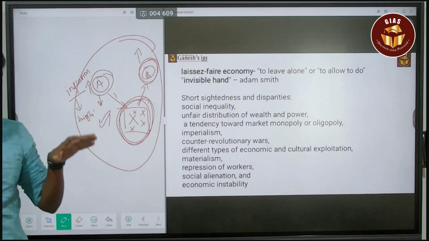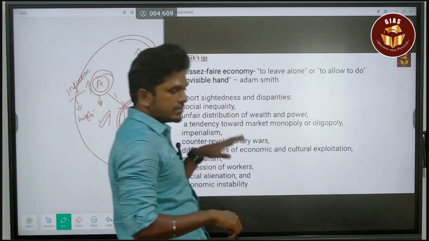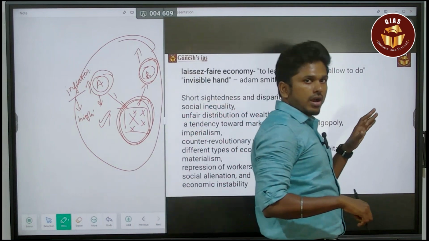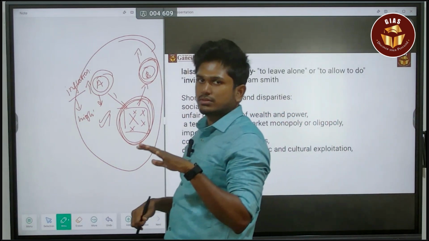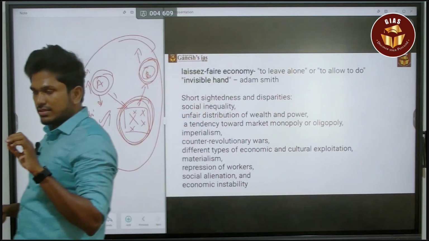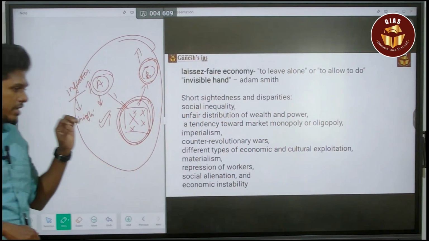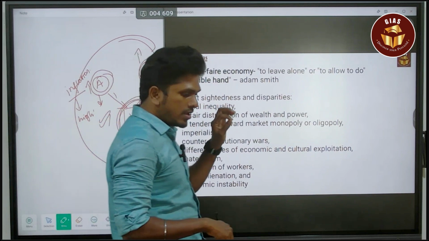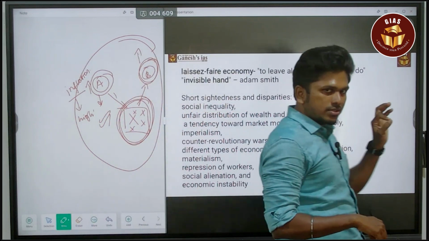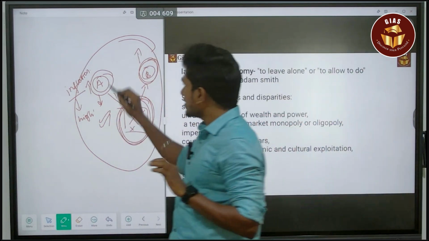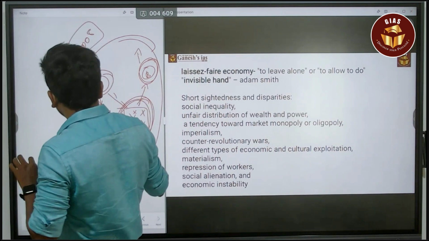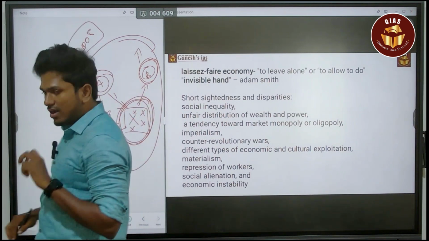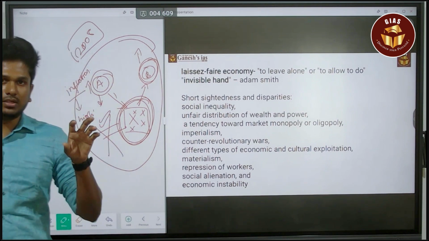But when it comes to the 2008 economic crisis, this crisis happened in the US, at the time of the laissez-faire economy, the time of capitalism. A financial crisis happened in 2008, which means the invisible hand is not a foolproof method.